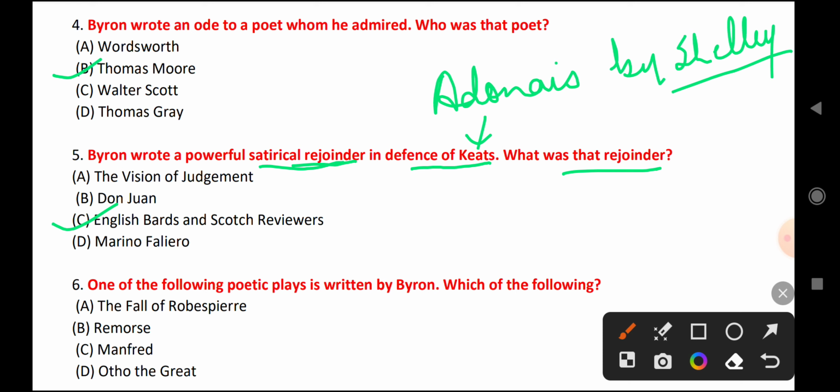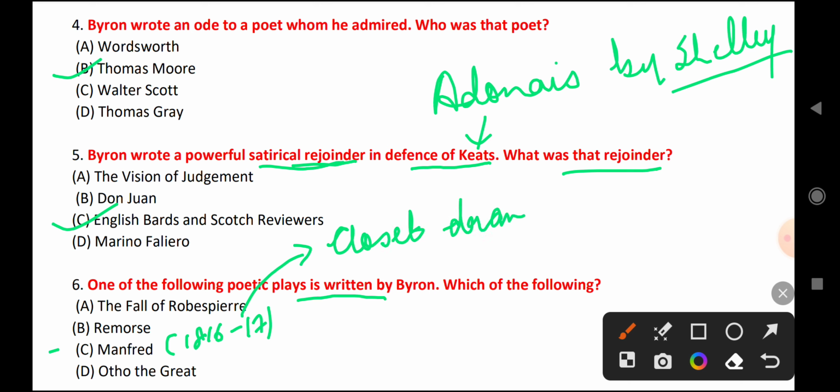Next is, which one of the following poetic plays is written by Byron? So this play is Manfred. Manfred is a dramatic poem on Gothic nature. It's a closet drama. Manfred was written between 1816 and 17. This work is a closet drama. Closet drama is a drama that is written to be read rather than performed on the stage. This Manfred, the subtitle is a dramatic poem, and this work is Gothic in nature.